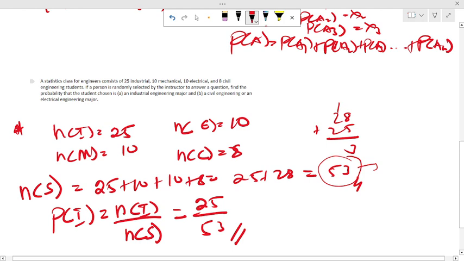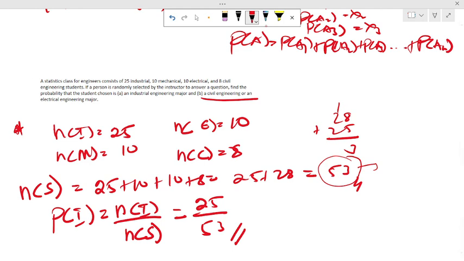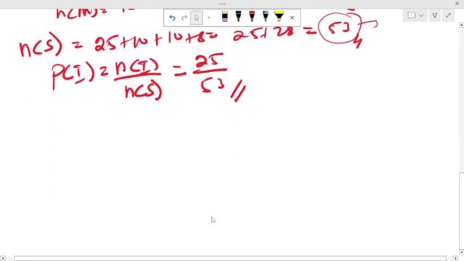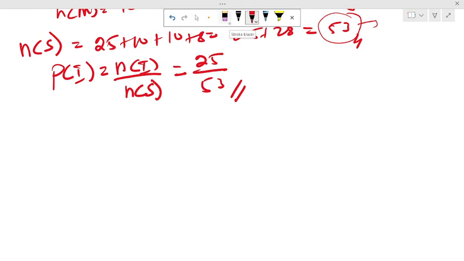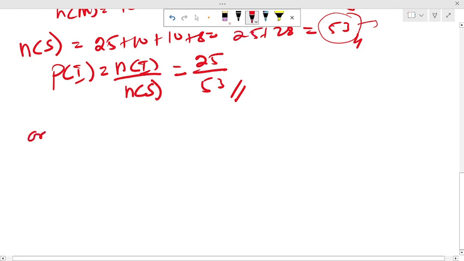Now the next question is for us to find the probability of selecting a civil engineer or an electrical engineer. This is where I'll show you a particular trick in probability. I've always said that math is not really English. You just need to know some terms so that you can solve every question. If you hear "or", or "both", it means that you are doing union. If you hear "and", it means you are doing intersection.